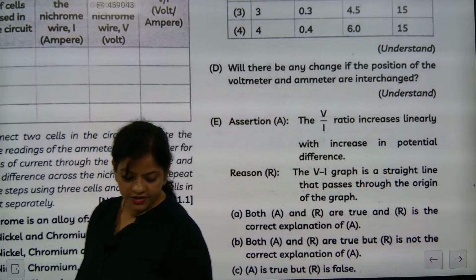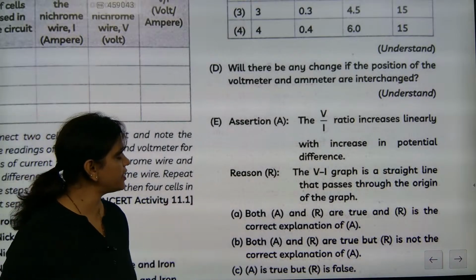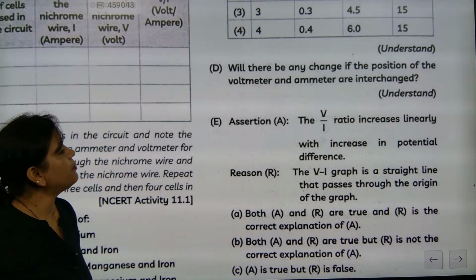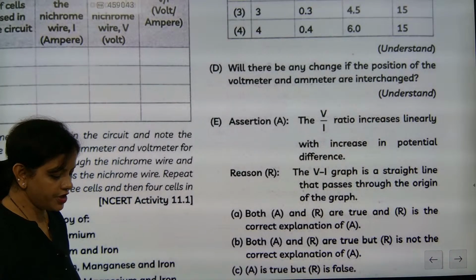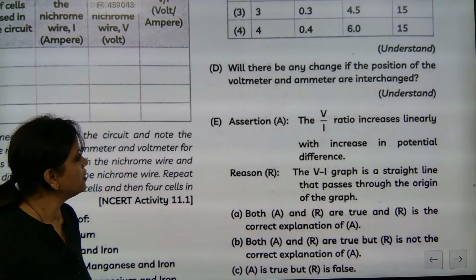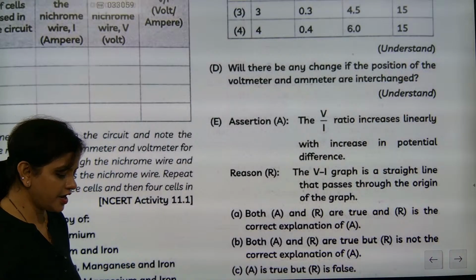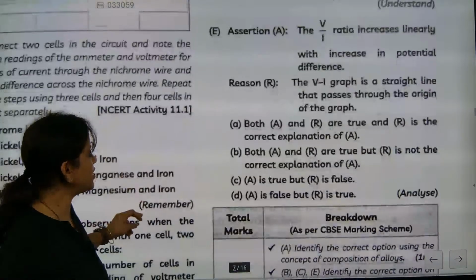Okay, very good. Assertion. Vandana is telling A is correct. The V by I ratio increases linearly with increase in potential difference. The VI graph is a straight line that passes through the origin of the graph. So what is the correct answer here?